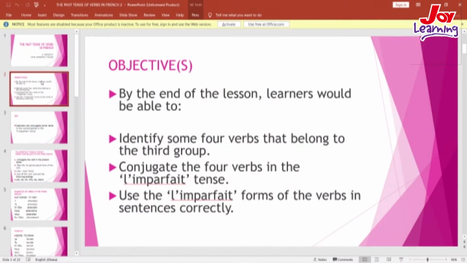In today's lesson, we are going to learn how to identify some 4 verbs that belong to the third group. We will also learn to conjugate the 4 verbs in the l'imparfait tense. Also, we will be able to use the l'imparfait forms of the verbs we have learned in correct sentences.